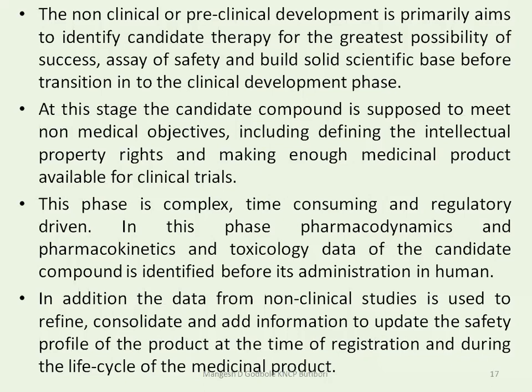Initially going through all the steps, if they find that that particular drug candidate is fitting all the requirements, we can go with the development in the clinical trials.